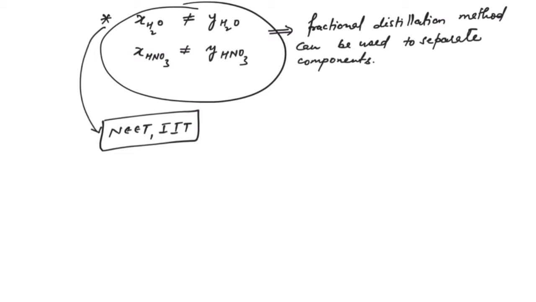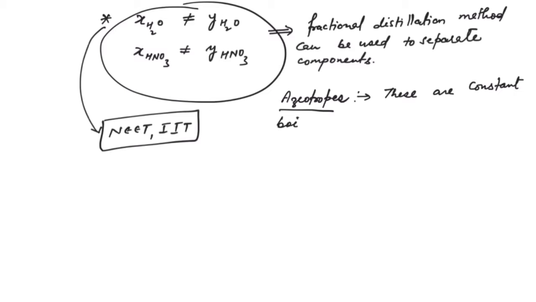Now we are going to classify azeotropes. First we are defining azeotropes. How will we define azeotropes? These are constant boiling mixtures.